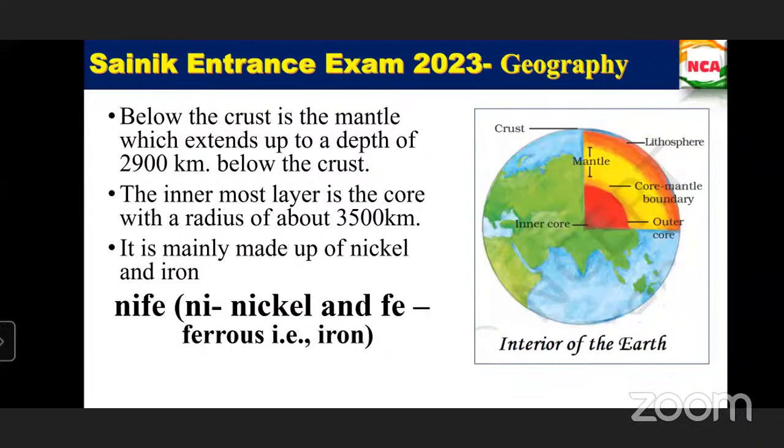When you go deep, the temperature is very high. The inner core temperature is about 5,000 degrees Celsius, and we cannot survive in that, like on other planets. But that heat is actually good, because it maintains the atmosphere of the earth, and that is also a reason we are able to survive on earth.